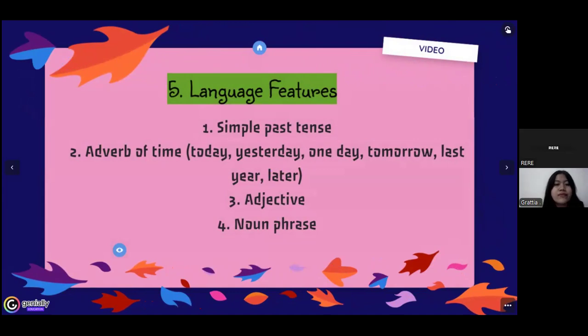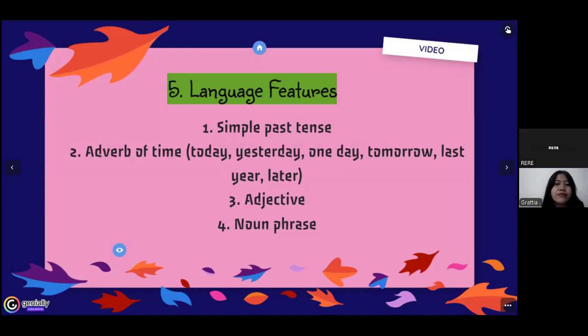Number two is adverb of time. Adverbs of time are words that provide information regarding when an event occurred, how long and how often the event occurred. Number three is adjectives. Adjectives are words used to describe nouns and pronouns, which can be people, places, animals, objects, color, or maybe smells.